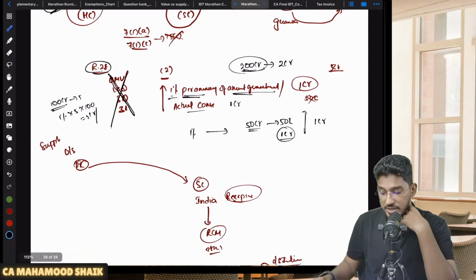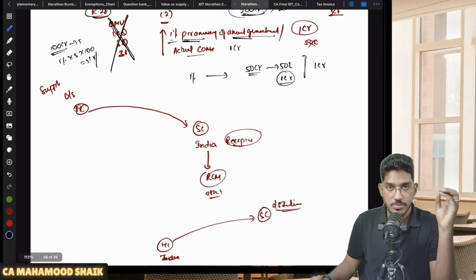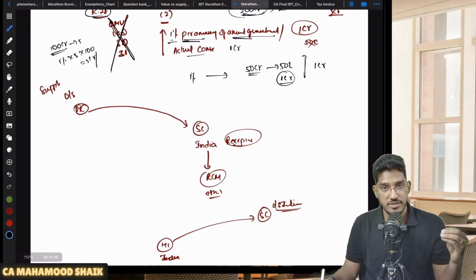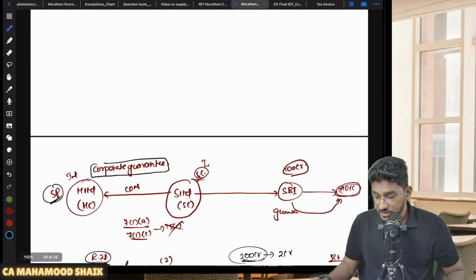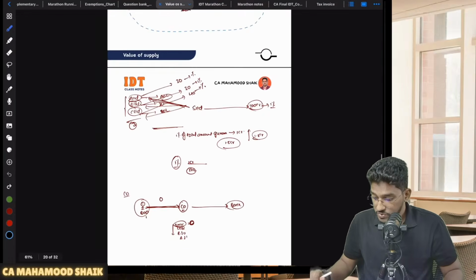So this is what they try to say here. This is what Rule 28 subrule 2 says. In case of corporate guarantee services between related persons, a special rule will become applicable: 1% per annum of the total amount guaranteed or the actual consideration which has been received, whichever is higher. Associated with this, there is one more point which they have told. There is one more circular also they have given. So what is that circular?